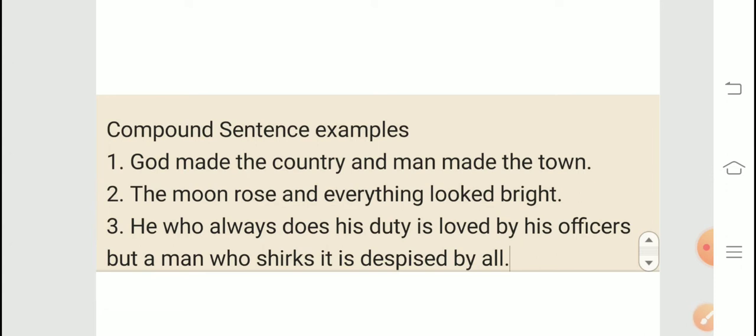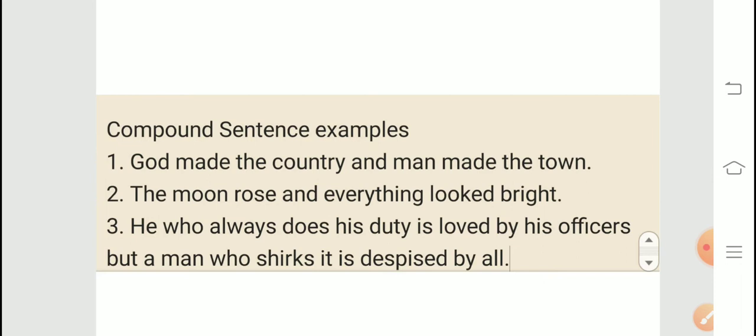God made the country and man made the town. So बच्चे, this is a compound sentence and you have to clarify that. You have to find out which clause is there and what kind of sentence; I have already given that this is a compound sentence. So इसमें क्या होता है, two independent clauses are there और coordinate clauses are there. ठीक है. So God made the country, coordinate clause. Man made the town is a coordinate clause and a coordinating conjunction is there.